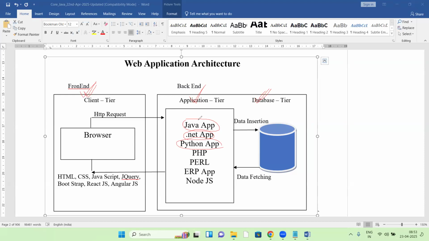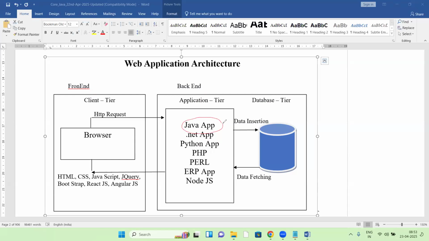Suppose the server side uses Java, that is a Java full stack developer. If it is .NET, .NET full stack developer. Python, Python full stack developer. Node.js, Node.js full stack developer, right? So who are playing all three roles, performing all three roles, are full stack developers. Now Java comes here.